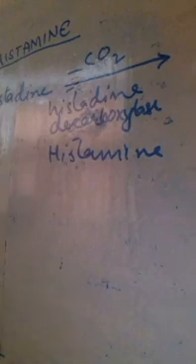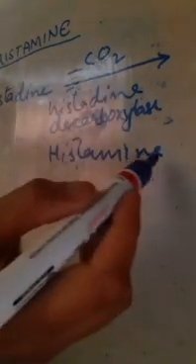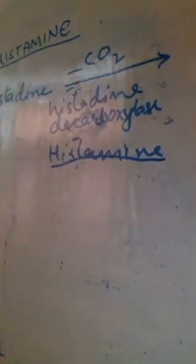So, humans get this histamine from an amino acid which is present in their body that's called as histidine. Histidine undergoes decarboxylation reaction in presence of the enzyme decarboxylase which results in the formation of histamine. This was the synthesis of histamine. Now coming to the mechanism of action of histamine. Histamine performs its action by means of two types of receptors.